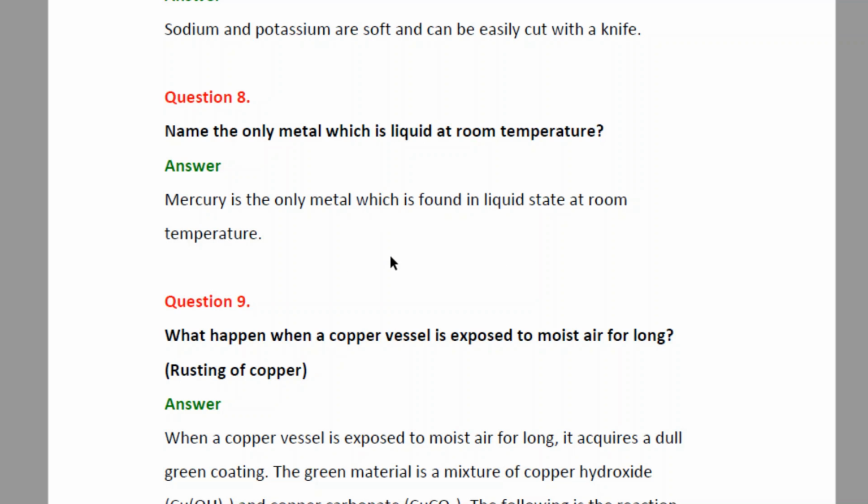Now, some of you might argue why then mercury is included in the metals and not in non-metals. Because other than the liquid state at room temperature, all the other properties of mercury are similar to those of metals and not non-metals. Hence, mercury is included in the metal category.